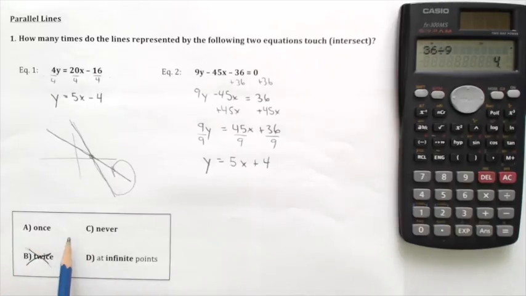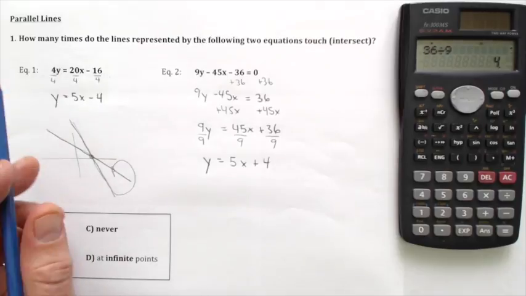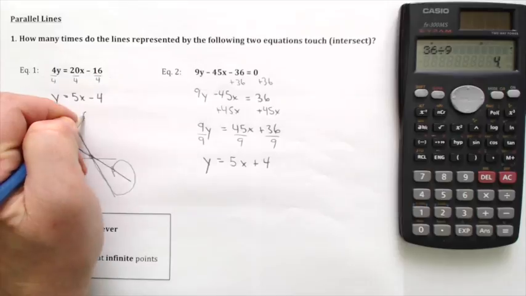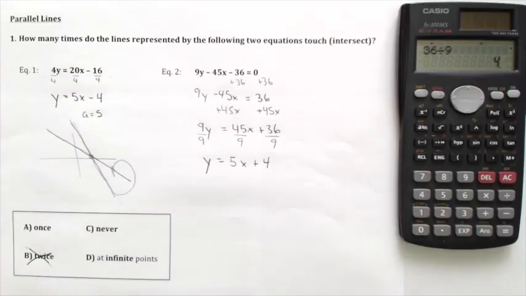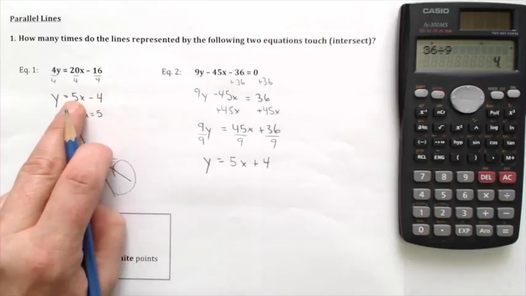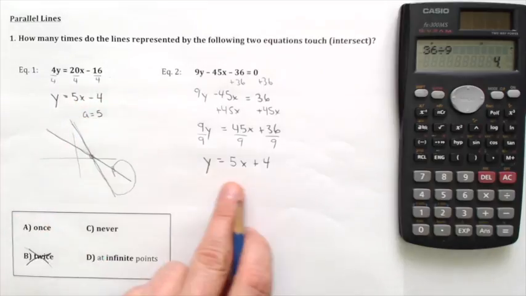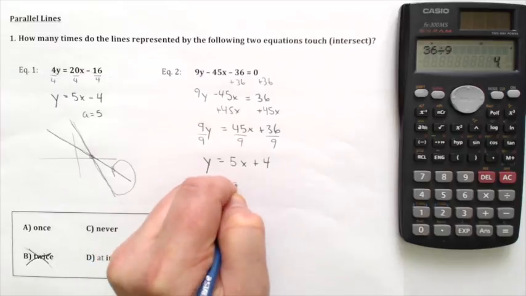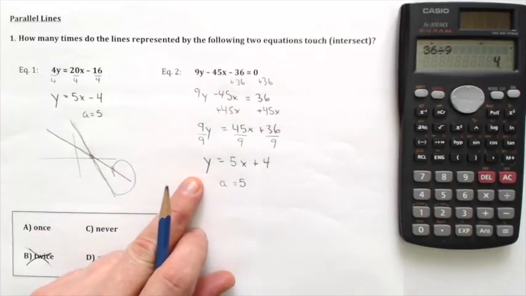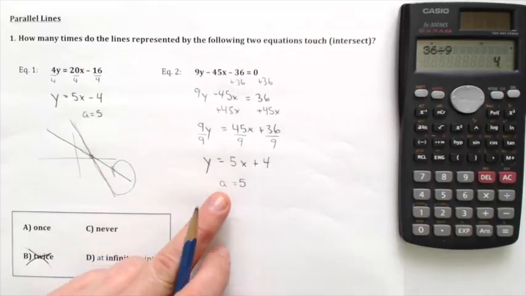Now, whether they cross once, never, or at infinite points really depends on one key feature to start, and that's the slope. So we're going to start off by analyzing the slope. We know that the slope of this line here is 5, because we've isolated it, we've put it into y equals ax plus b. We have the coefficient of that x is a 5. And over here, we also have a slope of 5. Now, what that means is that these two lines are parallel.